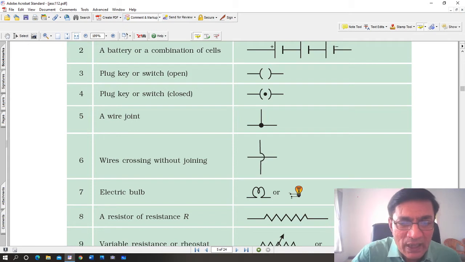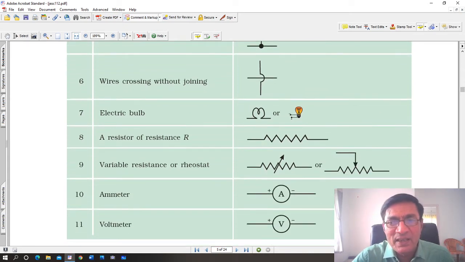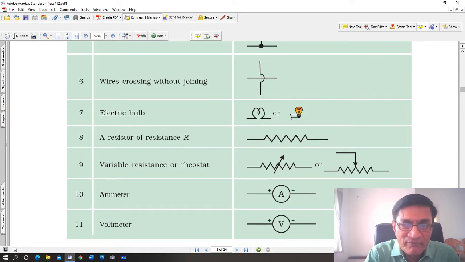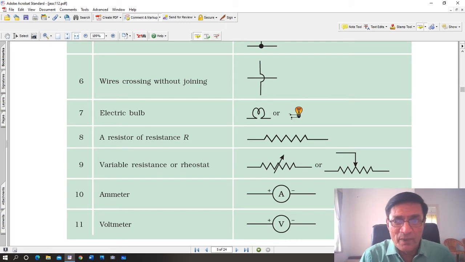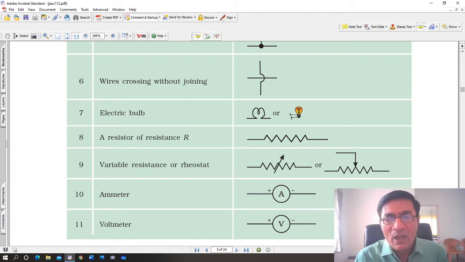Then the 7th one, electric bulb. In this, 2 symbols are given, one looks like a bulb. The first one doesn't look like a bulb, but that is the one which is drawn in the circuit. The second one, जो actual bulb दिखता है ना, वो generally ऐसा circuit में कोई बनाता नहीं है. The first one is the symbol for a bulb, and that is widely used in a circuit. 8th one देखो, that is a resistance or a resistor. Okay, wavy line, resistor, 10 ohms का resistor, 5 ohms का resistor.